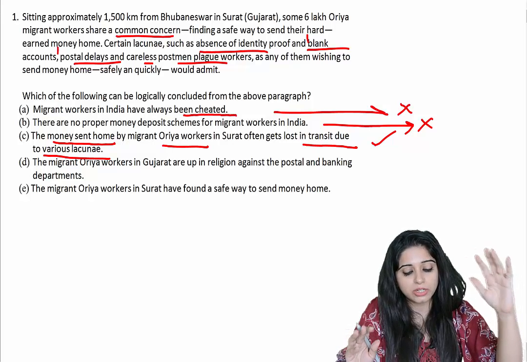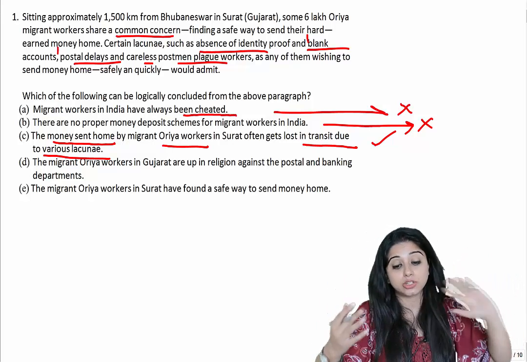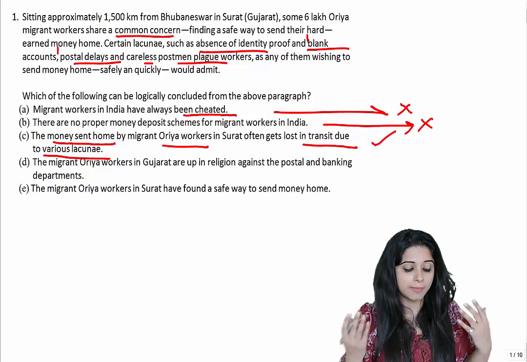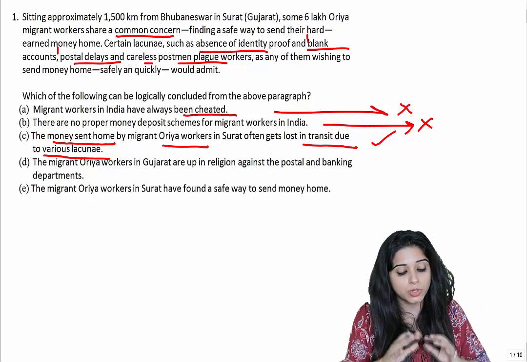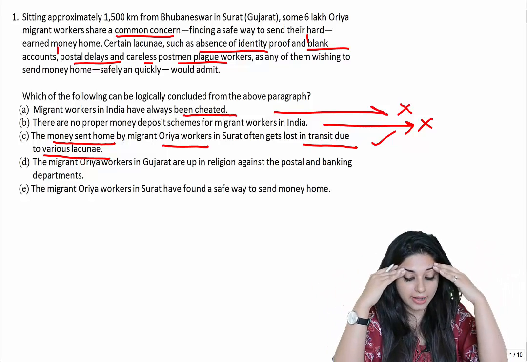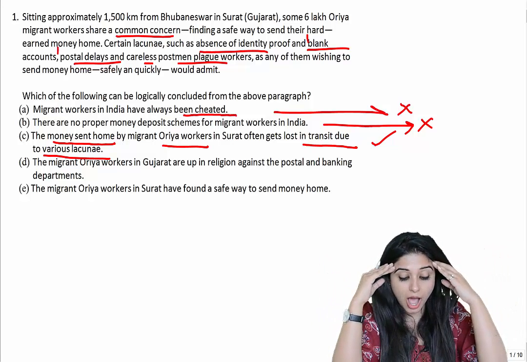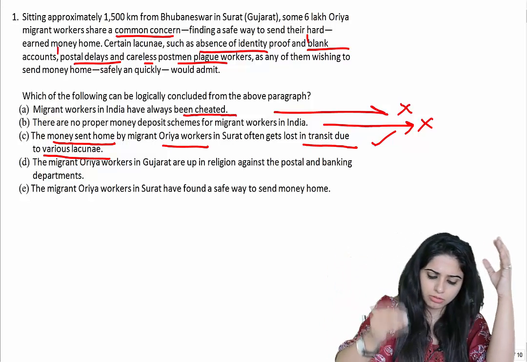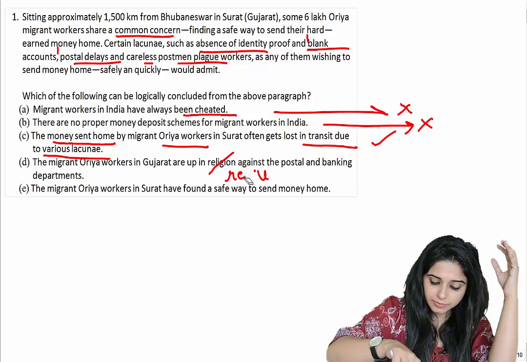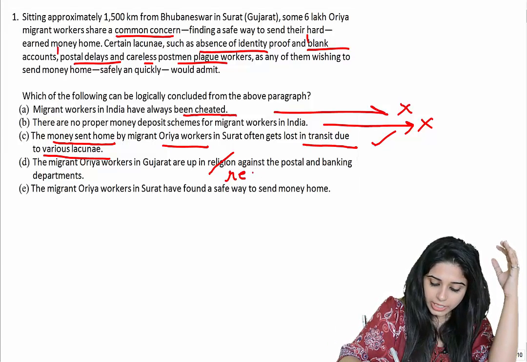So what are we going to do over here? The way forward for these questions is elimination. So you see, I've already eliminated options A and B. C looks okay, but we're going to look at the option which looks like the most correct answer. So we're still going to look at D and E. Let's look at D. D says the migrant Odia workers in Gujarat are up in religion. It's actually rebellion. It's not religion, it's rebellion.